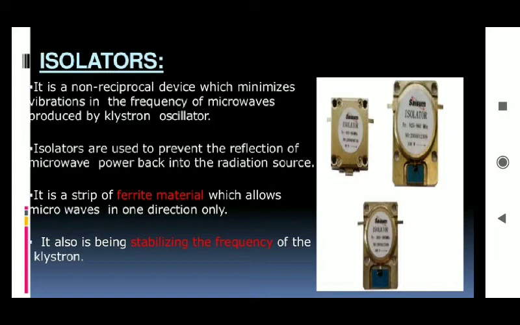The structure of this isolator is a strip of ferrite material which allows microwaves in one direction only. Means the microwave radiation that is emitted will travel in one direction. This is done by these isolators, which also stabilize the frequency of the klystron.